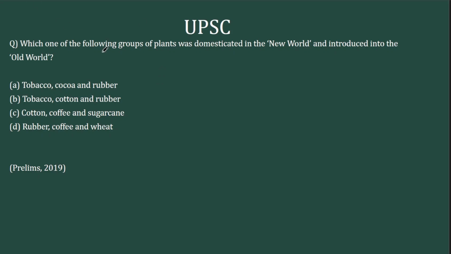See the first question. Which one of the following groups of plants was domesticated in the New World and introduced in the Old World? Now, when you look at the options, it looks very similar. So one thing to do here is to look for crops that have been there in India for a long time. Now here you have two keywords in the question itself, New World and Old World. What is meant by the New World? New World means the newly discovered world, like the one found by Christopher Columbus. The Americas, Latin America and North America. That is what they refer to with the New World.